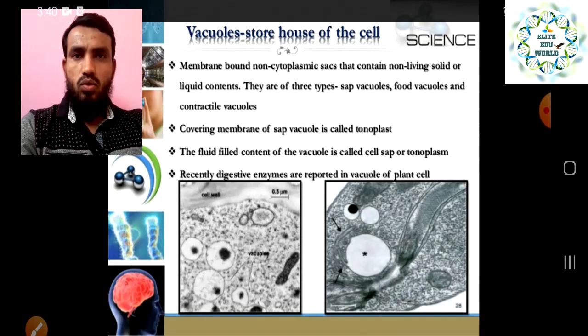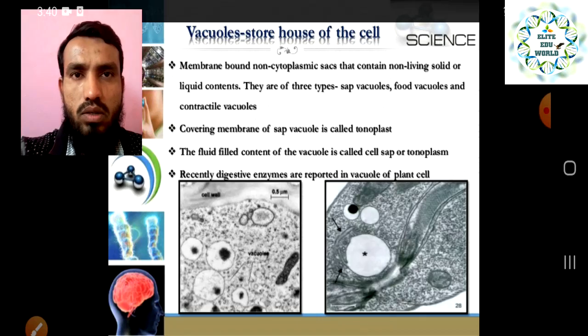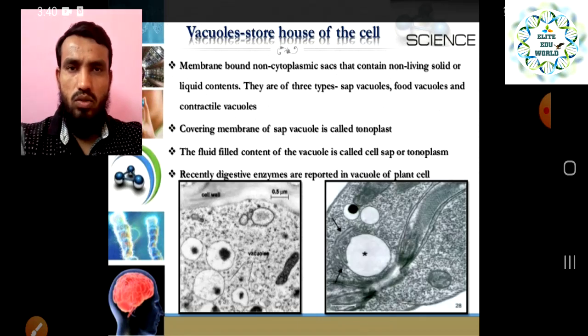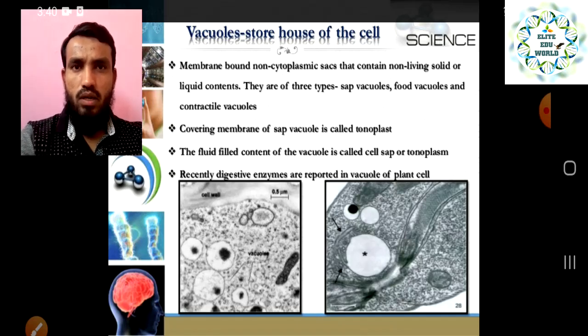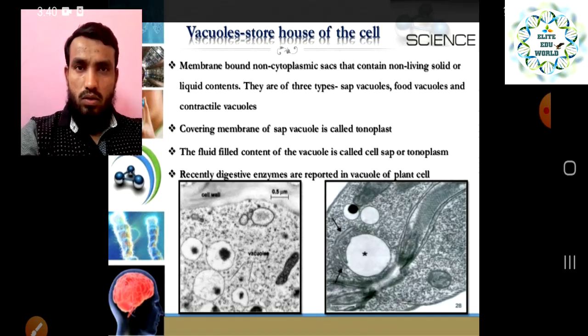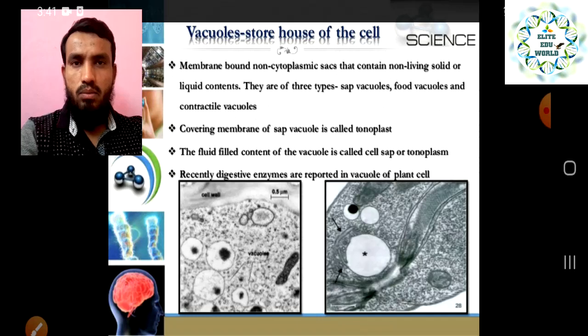And it is there to store whatever extra food is present in our body. So it will store it in the vacuoles. The basic difference we have also seen is that a plant cell has one large vacuole, but it is very large. It covers nearly 60 to 70% of the cell size in the plant. But in animal cells, vacuoles are present in more numbers, but they are smaller in size. That is the difference we have already seen in plant and animal cells.